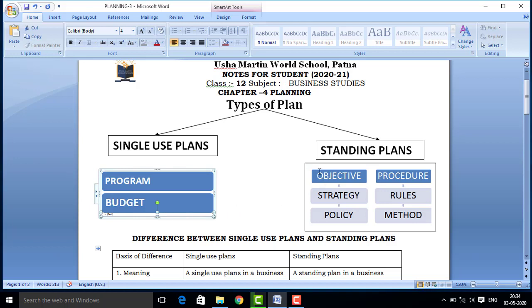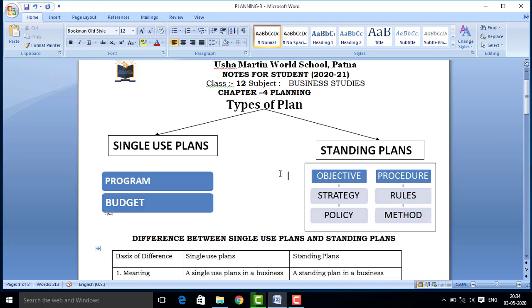And standing plans are those plans which are prepared by any business enterprise for long-term existence or on a permanent basis. It means if any business organization is making any plan, this plan will be forever, till the organization exists.